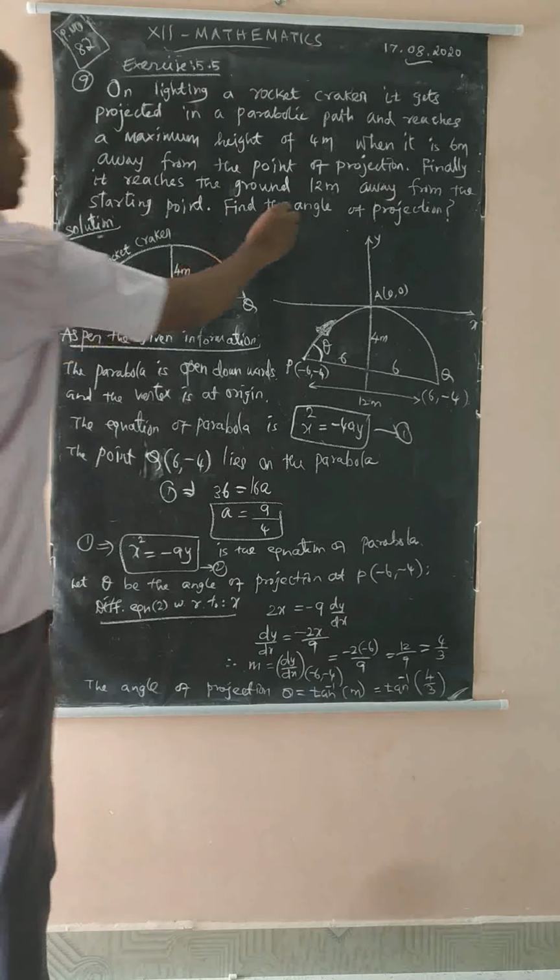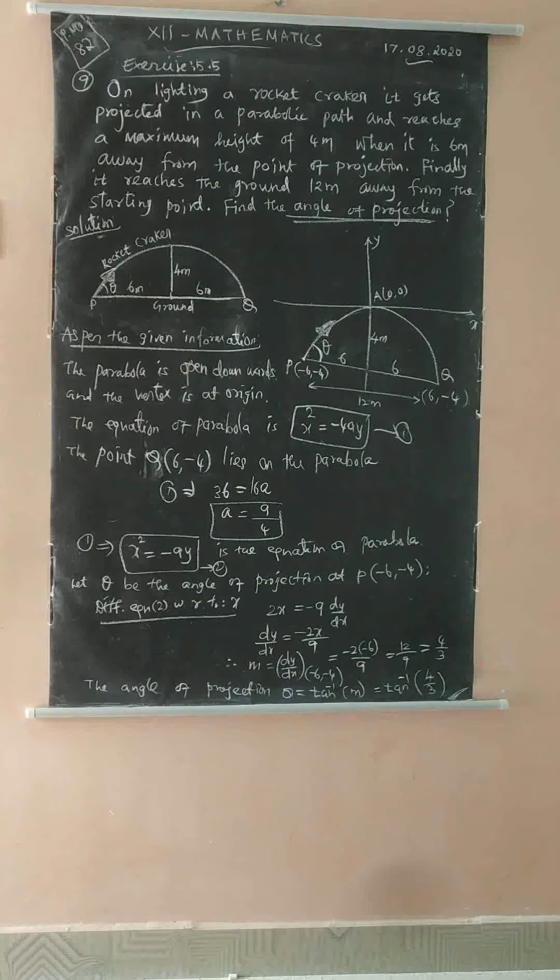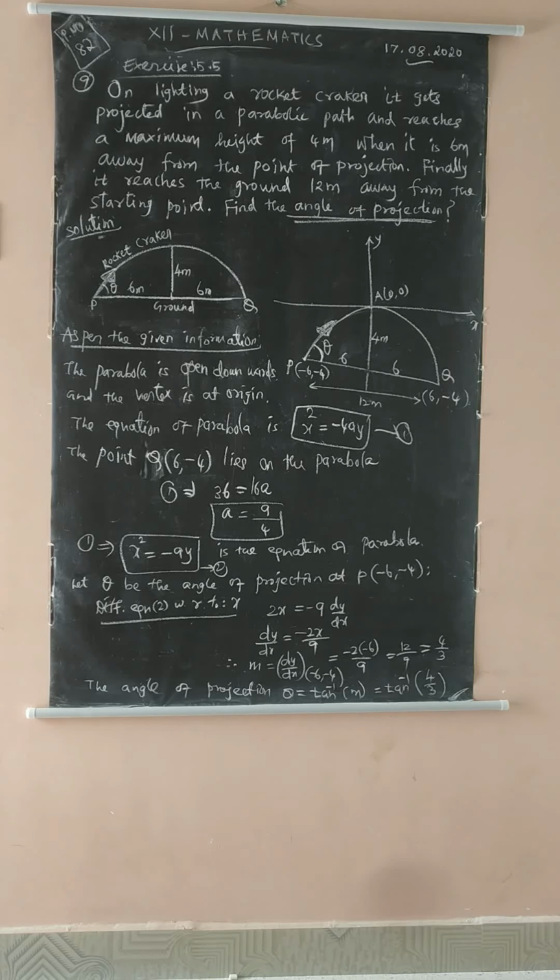So the angle of projection of this rocket cracker is tan inverse of 4 by 3. Students, in conclusion we write: the angle of projection theta is equal to tan inverse of 4 by 3.